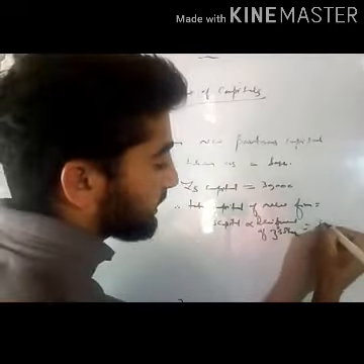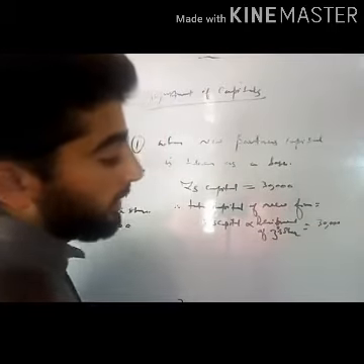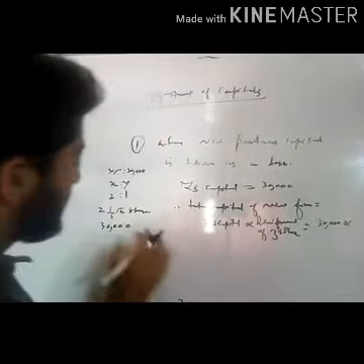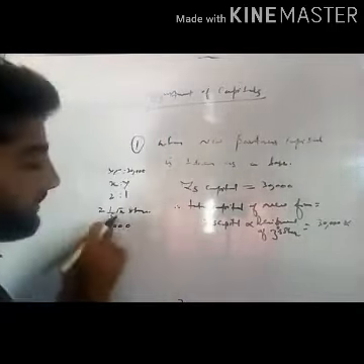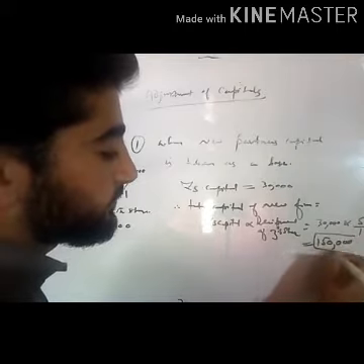Z's capital is 30,000 and his share is 1/5, and the reciprocal of 1/5 is 5 divided by 1. That means the total capital of the new firm will amount to 1,50,000.